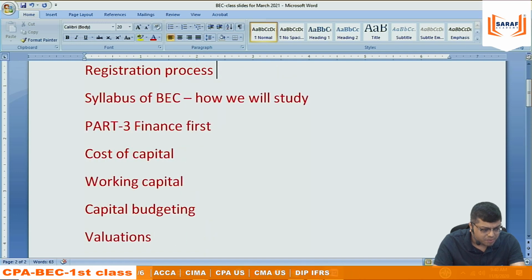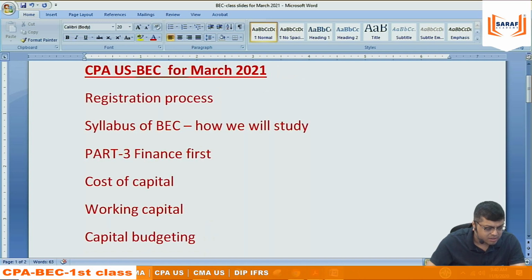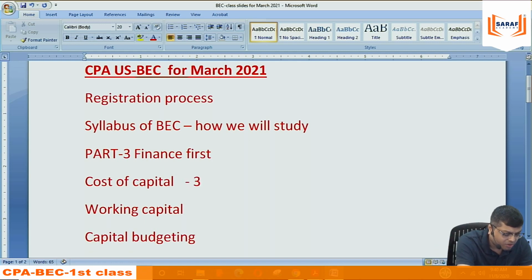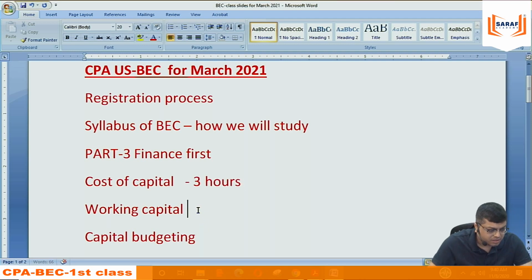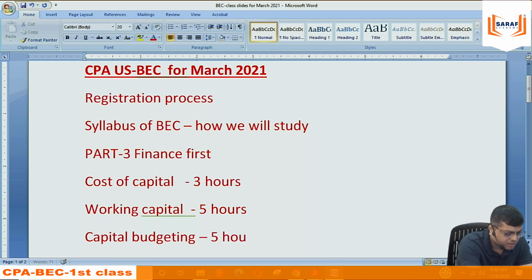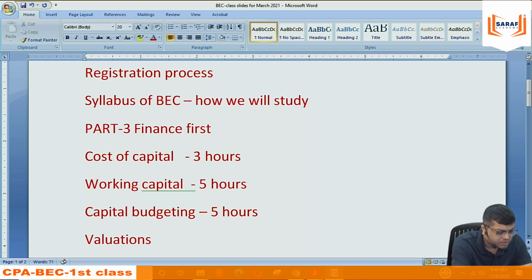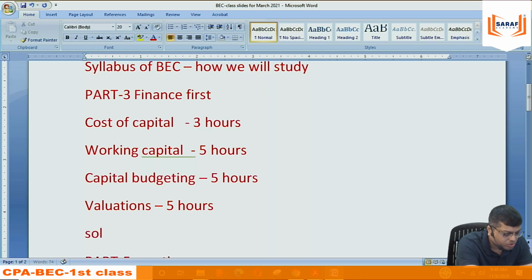If you ask me how much time I will be taking, suppose cost of capital, capital structures and all that to explain, I will take around 3 hours approximately. Working capital, I will take around 5 hours. Capital budgeting, 5 hours. Valuation, 5 hours. Solving